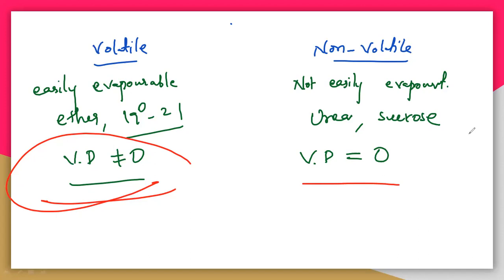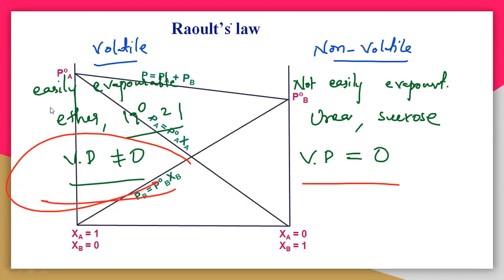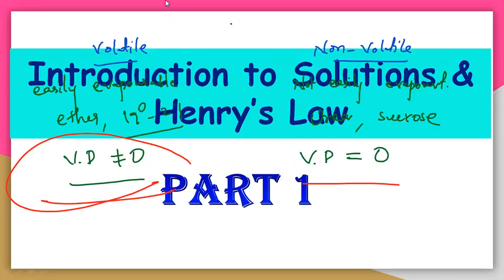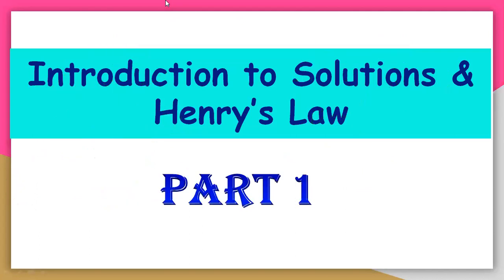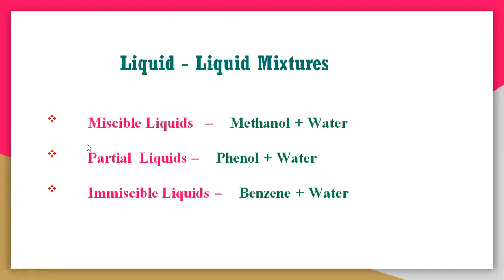So you need to understand this. Volatile means easily evaporable. If it is forming vapors, then it is called volatile. If it is not forming vapors, then it is non-volatile. So let us understand with this. See here, these are the miscible liquids. In the case of miscible liquids, we are taking two compounds, that is methanol and water.